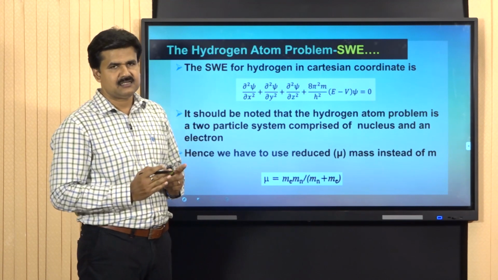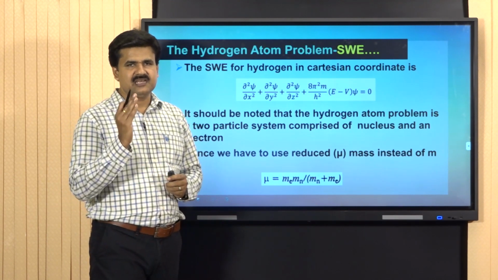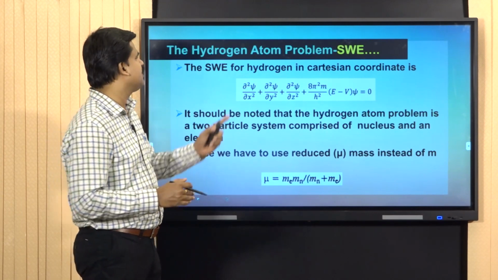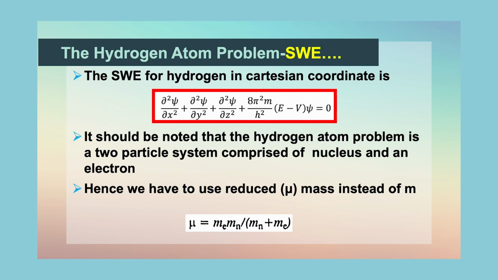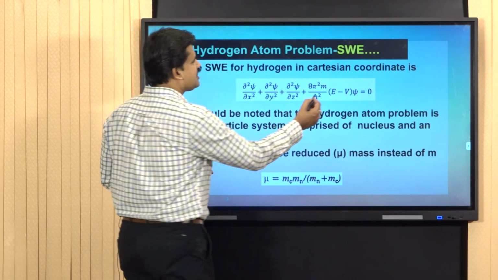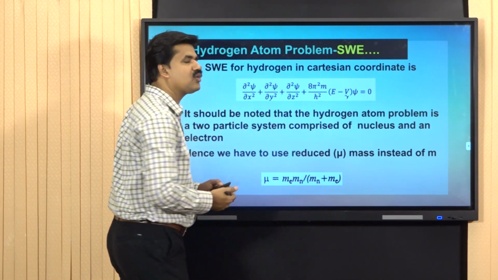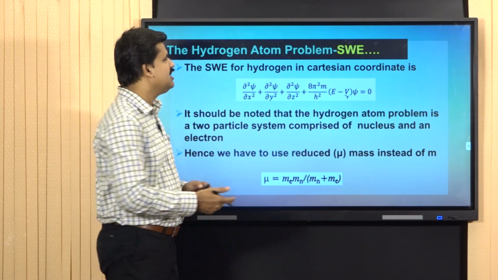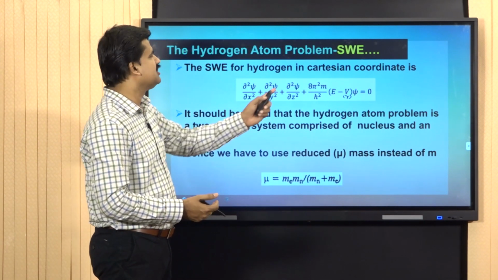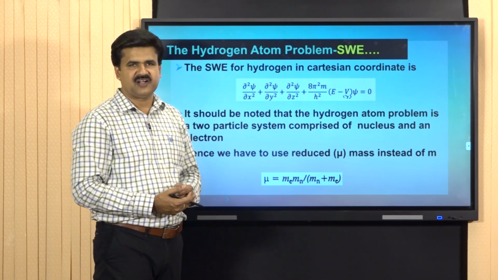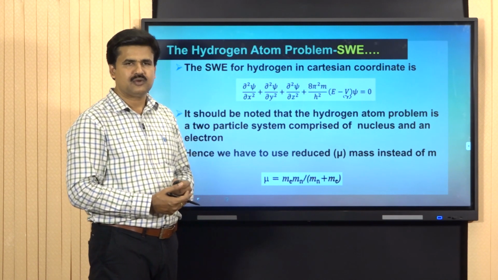Thus, we are getting the Schrodinger wave equation in Cartesian coordinate as dou square psi by dou x square plus dou square psi by dou y square plus dou square psi by dou z square plus 8 pi square m by h square into E minus V into psi is equal to 0. This V can be represented as V(r) for more convenience. V(r) means the potential energy depends on r. Therefore, I can put V(r). So, this is the Schrodinger wave equation of the hydrogen atom.